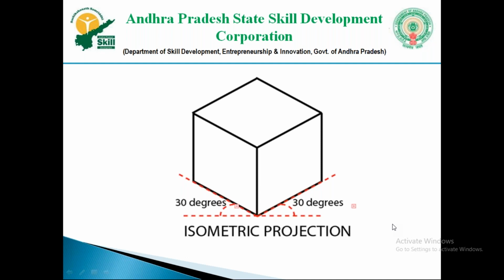When it comes to isometric, it does have three views: top view, right side view, and left side view. It has three views, but we cannot touch or feel the object. That's why we call it 2D. We are drawing in a 2D plane, including three views: right side view, top view, and left side view.